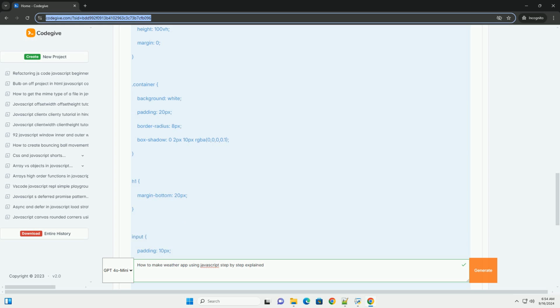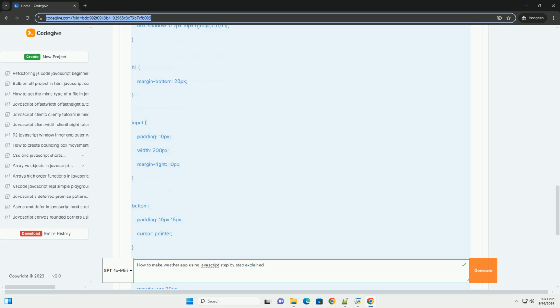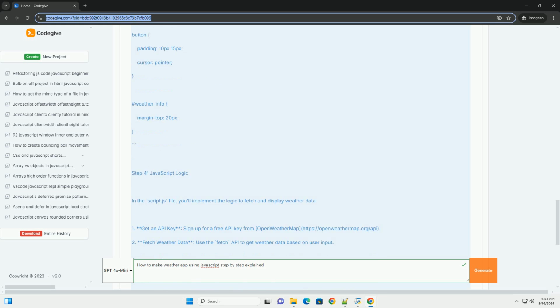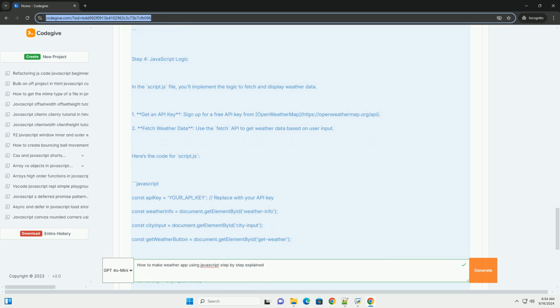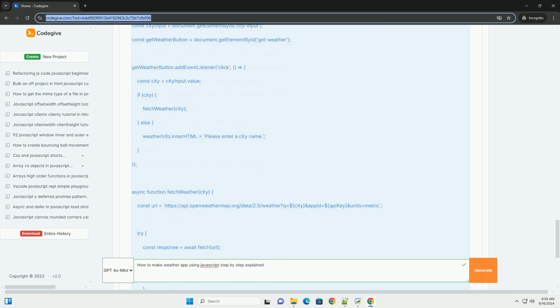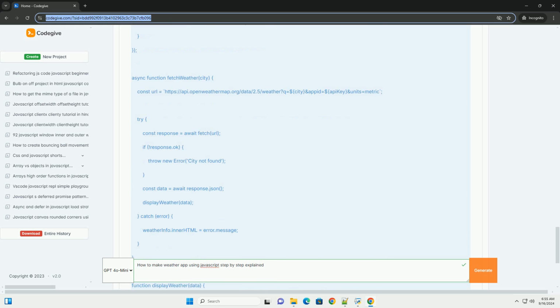Next, set up your project structure by creating an HTML file for the user interface, a CSS file for styling, and a JavaScript file for functionality. Begin by designing the UI with input fields for location and a display area for weather data.